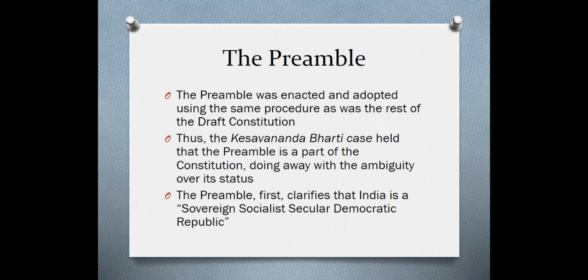Now, the preamble first clarifies that India is a sovereign, socialist, secular, democratic republic. Okay, sovereign because no other country dictates to India what to do. India is the master of her own destiny. Socialist because we have a welfare state model, where we look after the interests of the poor. Secular because there is no state religion and every person in India is free to practice, profess, and propagate their own religion. Democratic because we periodically elect our government into power, and a republic because we are a republic nation.